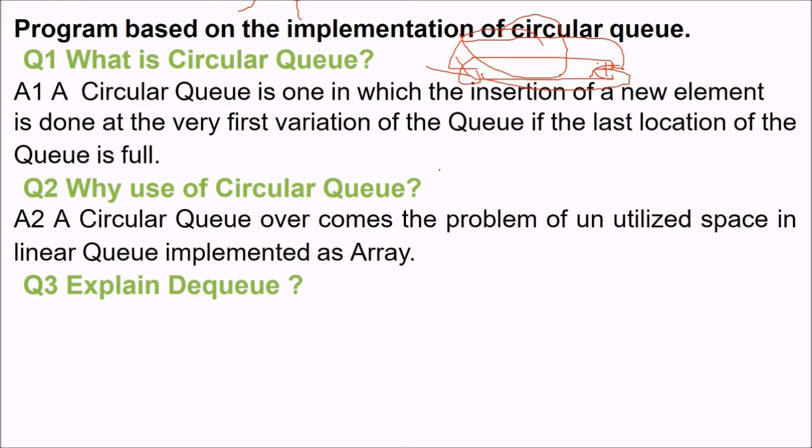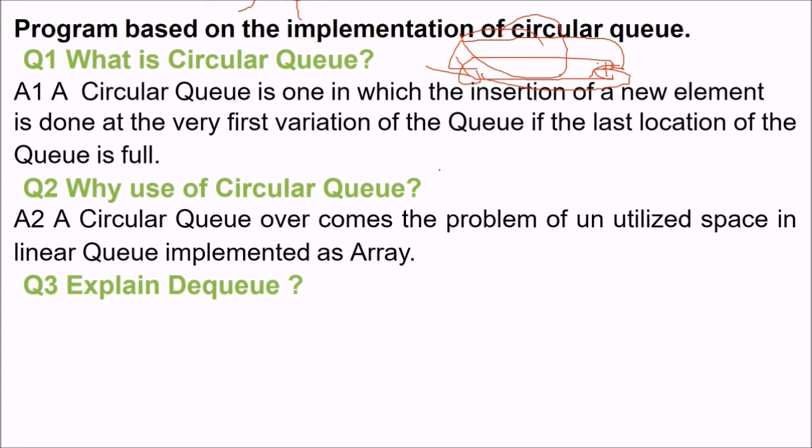Why use this circular queue? A circular queue overcomes the problem of unutilized space in linear queue implementation of an array. Because in an array, you have to initially say that the array size is this much. If you take an array of a bigger size and the elements are fewer, then when addition operations are more, sometimes the left side of the array will be filled.